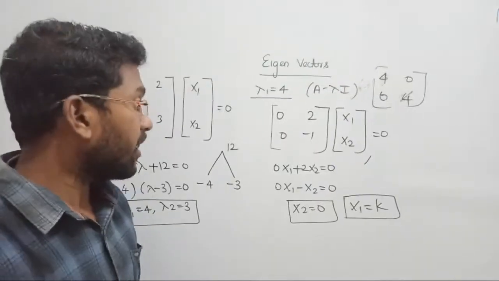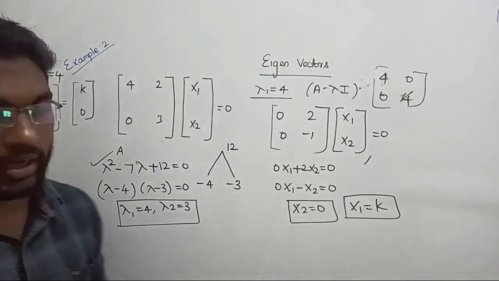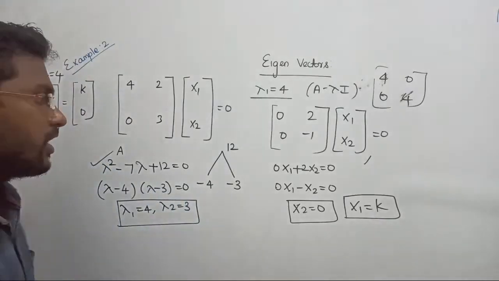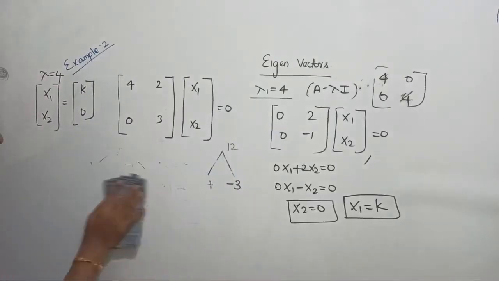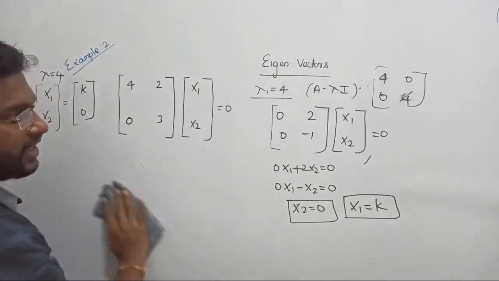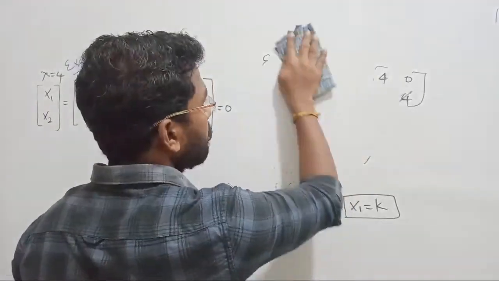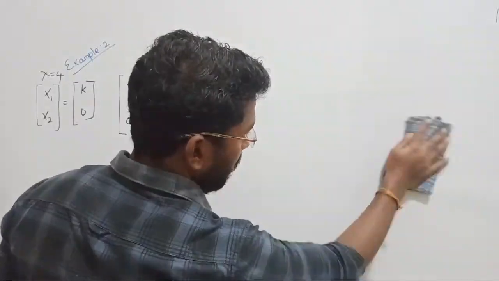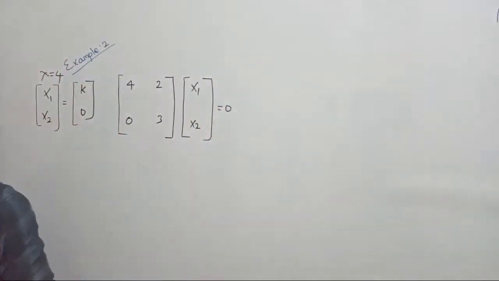Next case, second we got lambda equal to 3 now. Repeat the same procedure. Obtain the eigenvectors for the second eigenvalue, right? So the second eigenvalue is what? Second eigenvalue is 3, right? Do it by yourself. Let me write the answer here itself.